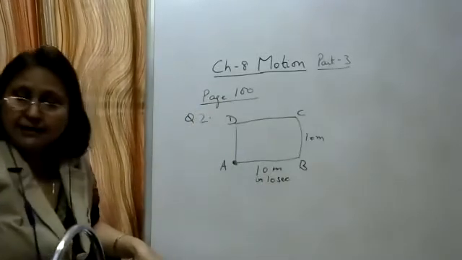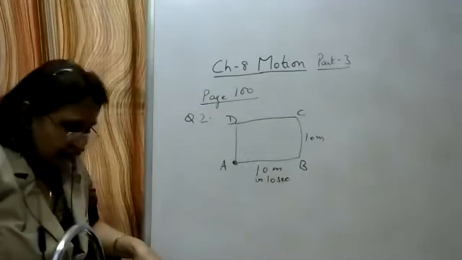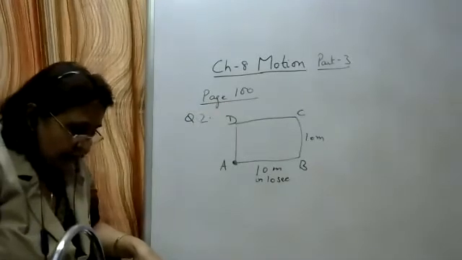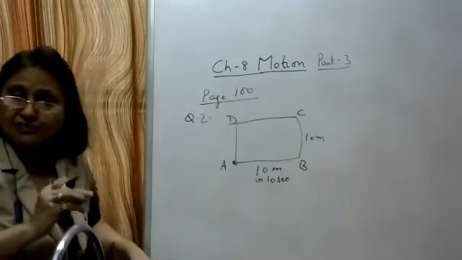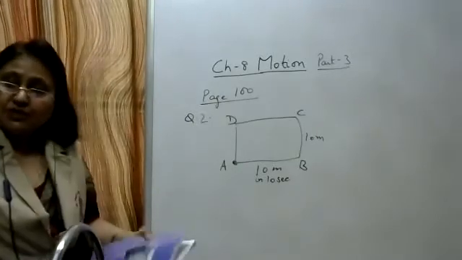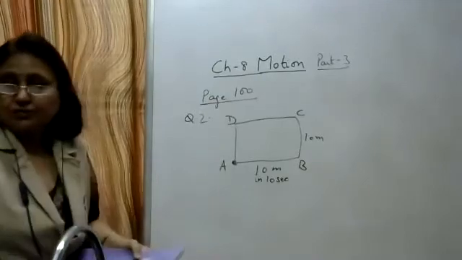What will be the magnitude of the displacement? Here you have to find the magnitude of the displacement at the end of 2 minutes 20 seconds. So first let's find his position after 2 minutes 20 seconds.